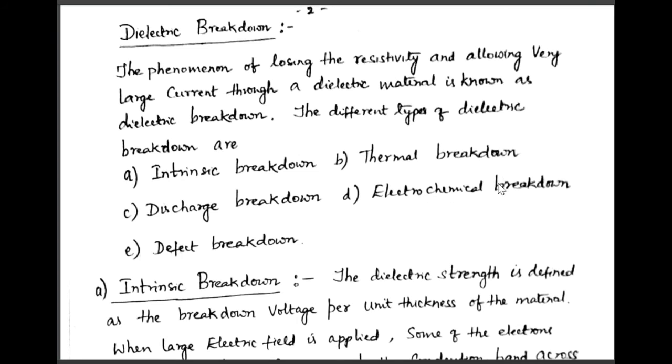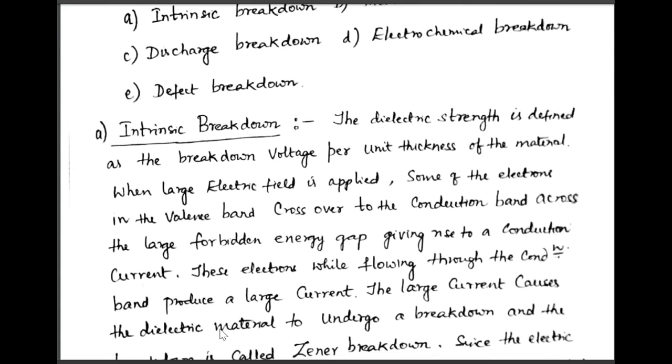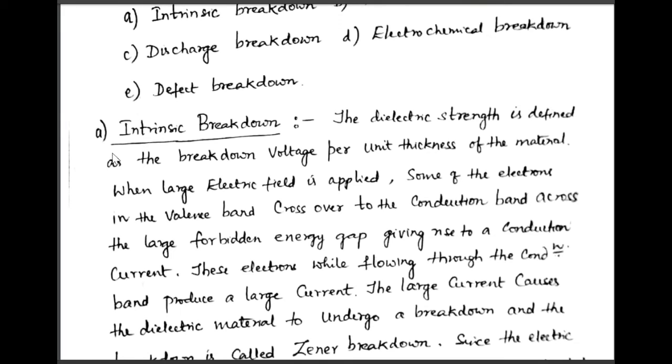And fourth, electrochemical breakdown. It is due to the electric field which breaks the dielectric, that's why electrochemical breakdown. And fifth, defect breakdown. This is due to some sort of defect on the surface of the dielectric material. If the surface has some cracks or imperfections, the breakdown may occur. That is called defect breakdown. So these are the 5 types. Let us discuss them one by one.